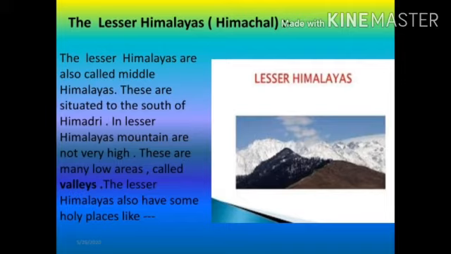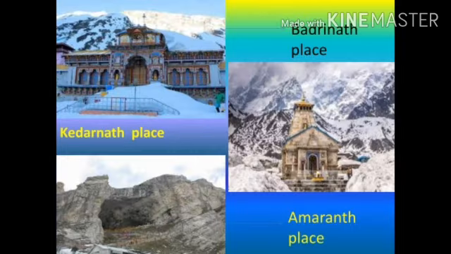There are many low areas called valleys. The Lesser Himalayas also have some holy places: the first picture is Badrinath, the second is Kedarnath, the third is Amarnath, and there are many other places in this part.